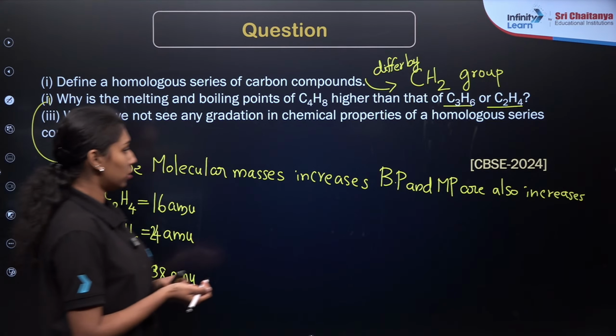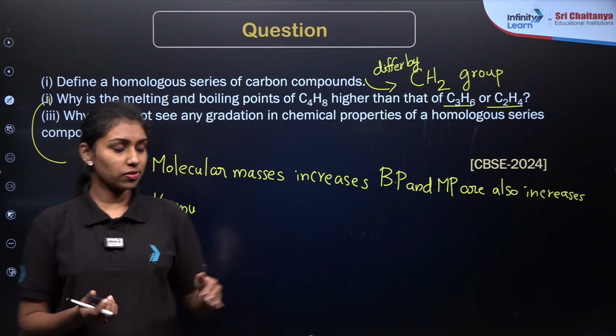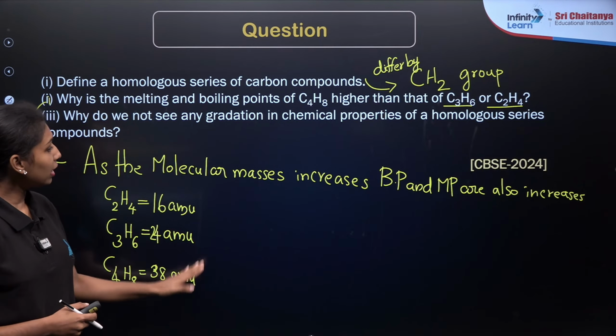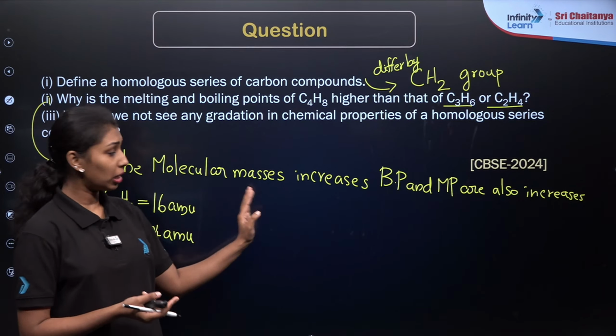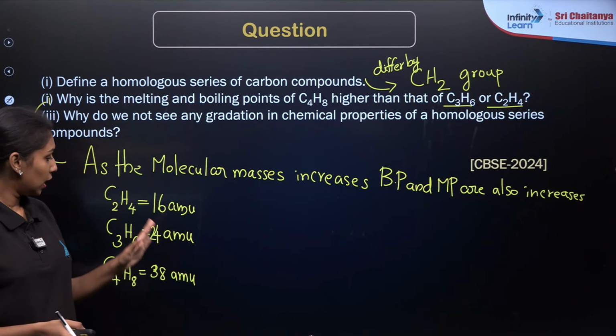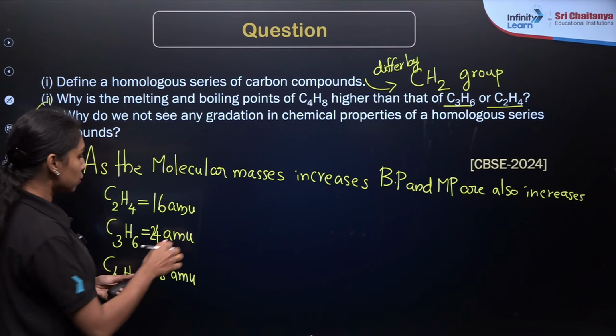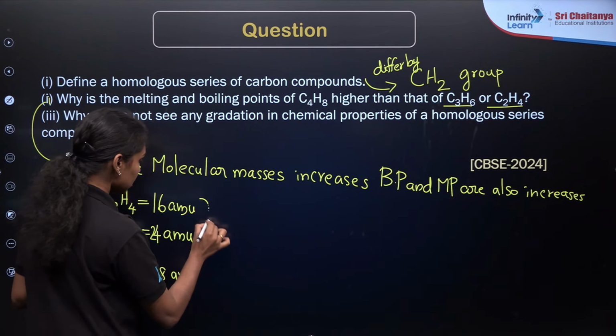Clear? So as we are comparing here, it will be increased by molecular weight. As the molecular weight and molecular mass increase, boiling point and melting point also increase. So as we are comparing here, it will be C2H4 and C3H6, with a difference of 14, right? A CH2 unit difference.